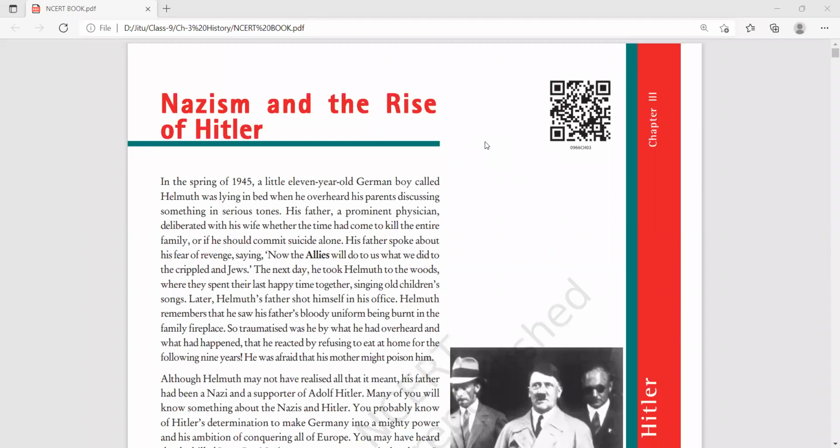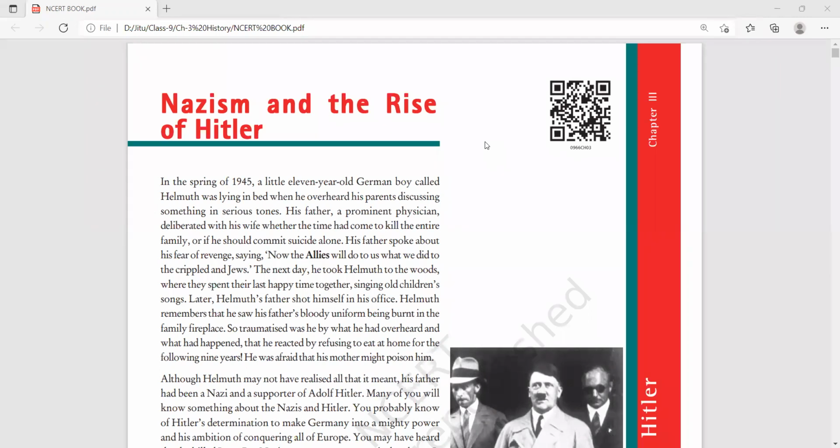And in the Second World War, the world again divided into two parts: Axis Powers and Allied Powers. Germany was in the Axis Powers.